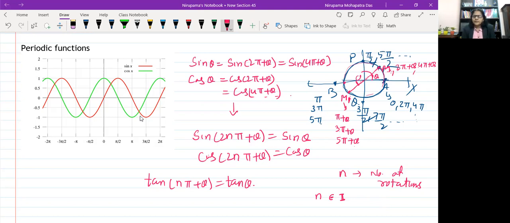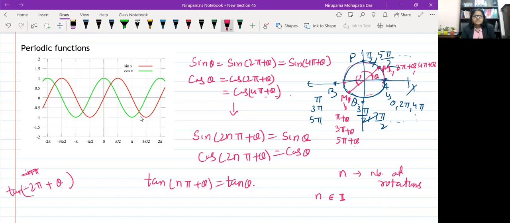But if you go in the negative direction and think n can be negative, what will happen in that case? You can write minus n pi. You can write minus 2 pi plus theta, for example.